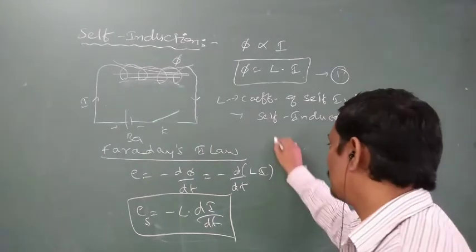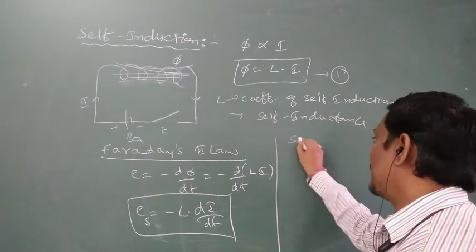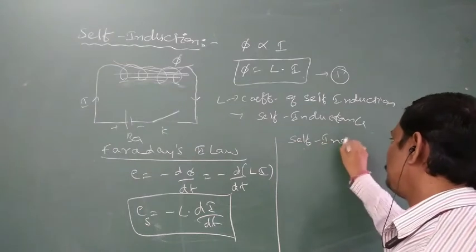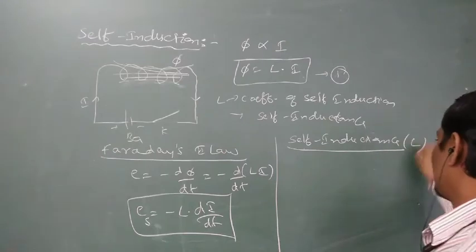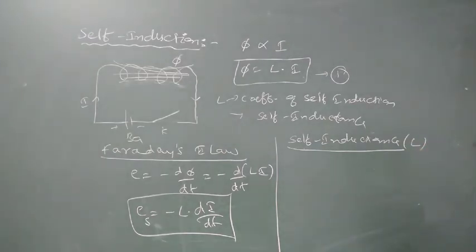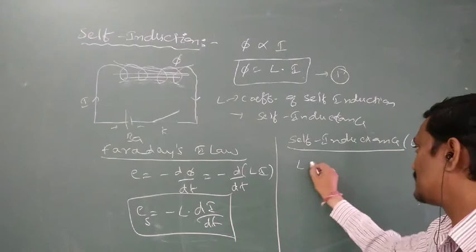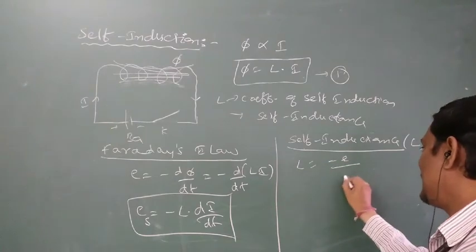From this equation you can also define the self-inductance. The symbol of self-inductance is L. From this equation, L is equal to minus E divided by di by dt.